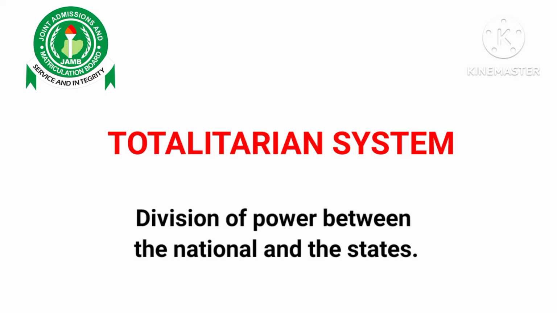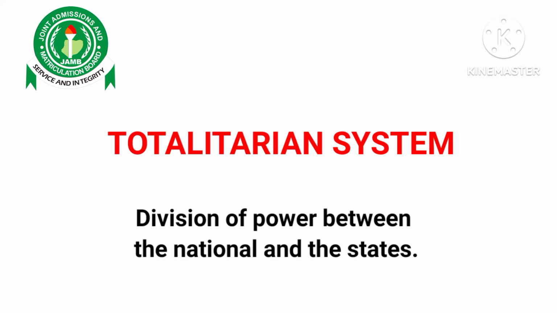Totalitarianism exercises a high level or total control of public and private life. Political powers are held by autocrats and dictators. The head of state that practices a totalitarian system is usually a dictator.